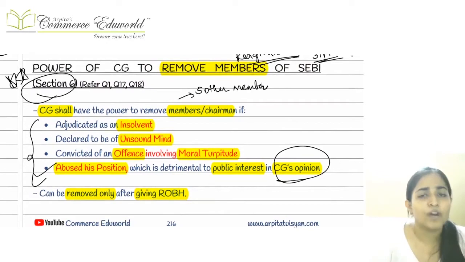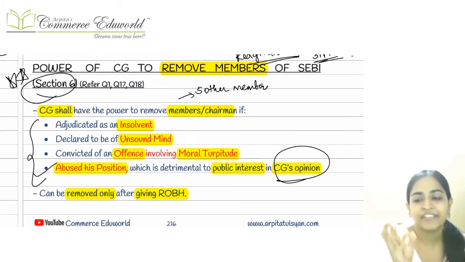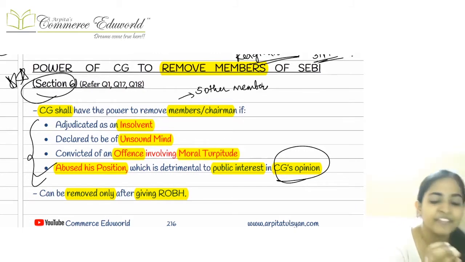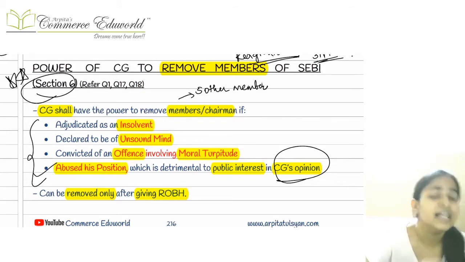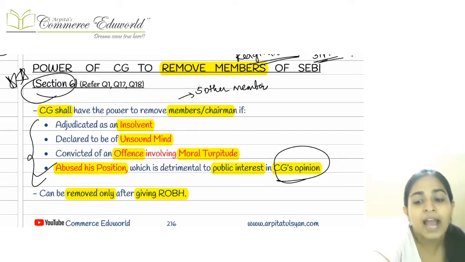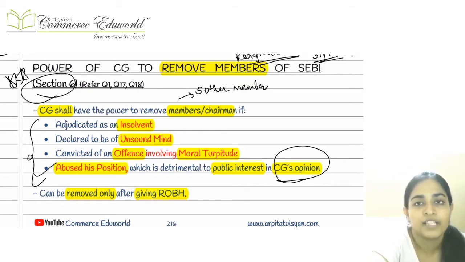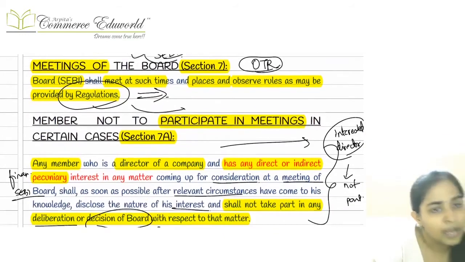Right. Now, the reasons for removal. What were the most common 4 reasons for removal? The central government can remove any particular person if that person is adjudged as an insolvent, if that person is declared to be of unsound mind, if that person has been convicted of any offense involving moral turpitude, or if that particular person has abused his position, which is causing harm to the public interest as per the central government. Then in that case, these people of the SEBI can be removed, but obviously only after giving a reasonable opportunity of being heard.